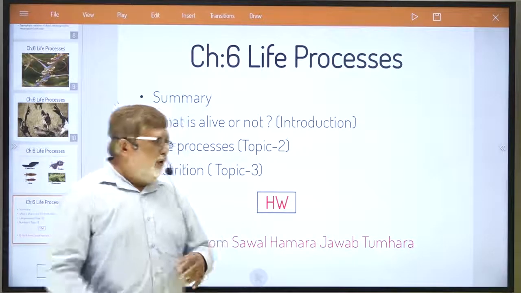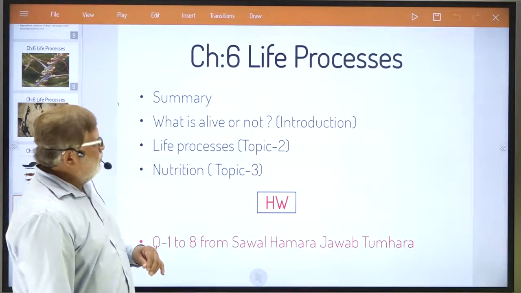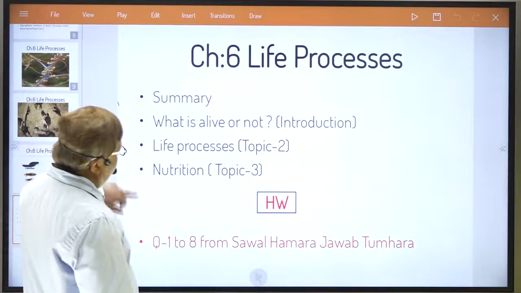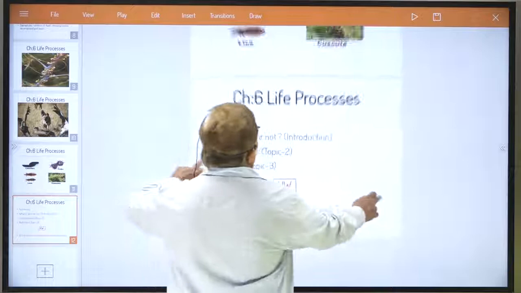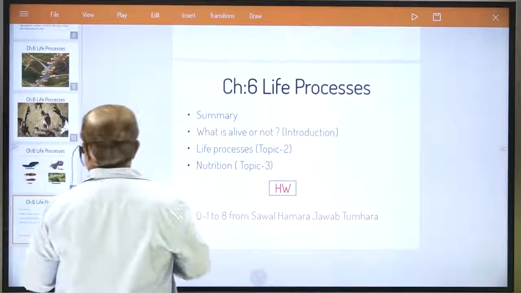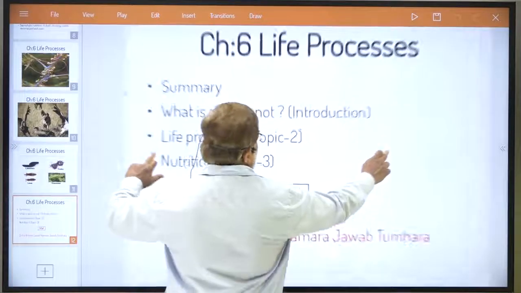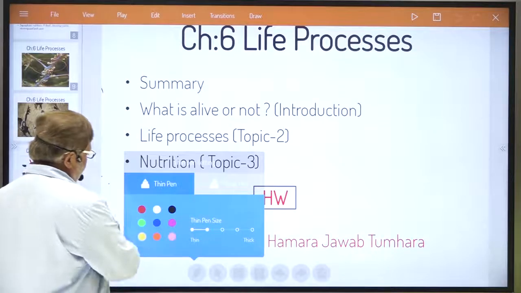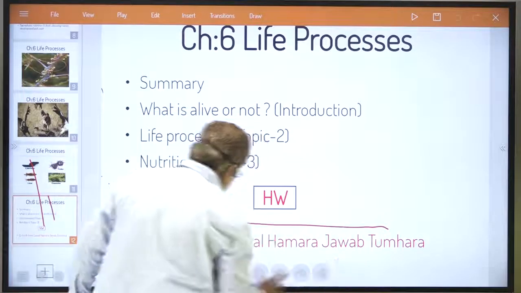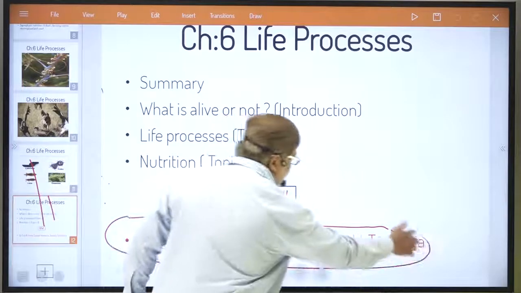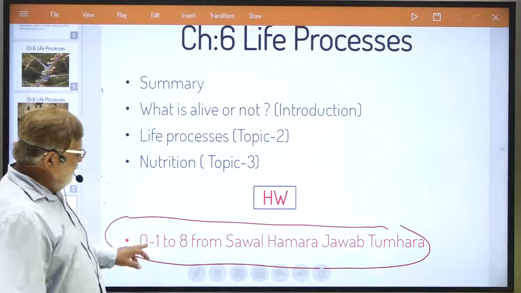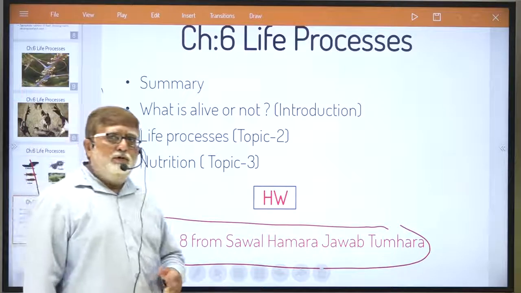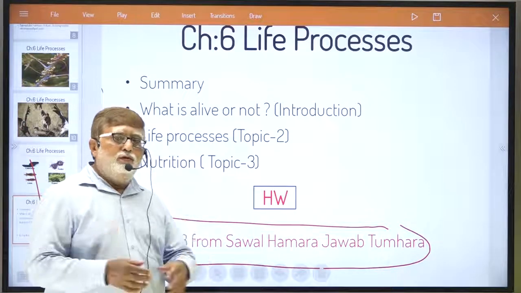From the topics which we have discussed today, the homework for you is this. You need to note it down. Should I highlight the homework, dear student? Okay. This is your homework. Try to understand this. सवाल हमारा, जवाब तुम्हारा. You know the section in our material. Which questions do you have to write in homework in lecture number 1? Questions 1 to 8. That is your homework for today's lecture.